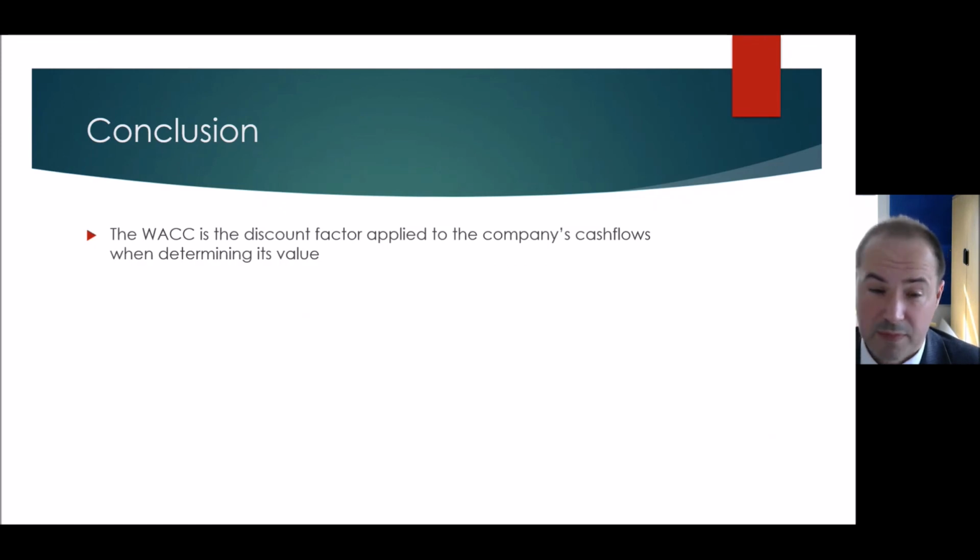So in conclusion, and summary of this whole WACC thing, because it's a very important thing, the whole of corporate finance is based upon it. The weighted average cost of capital is a discount factor applied to a company's cash flows when determining net present value. That's its importance. It can be reduced. If you can get your WACC down, the operations can stay the same, but you've increased the company's value, and that's the vast majority of corporate finance transactions.